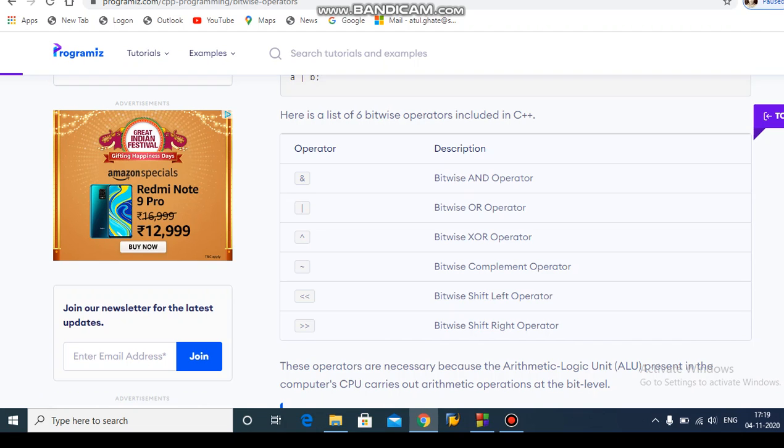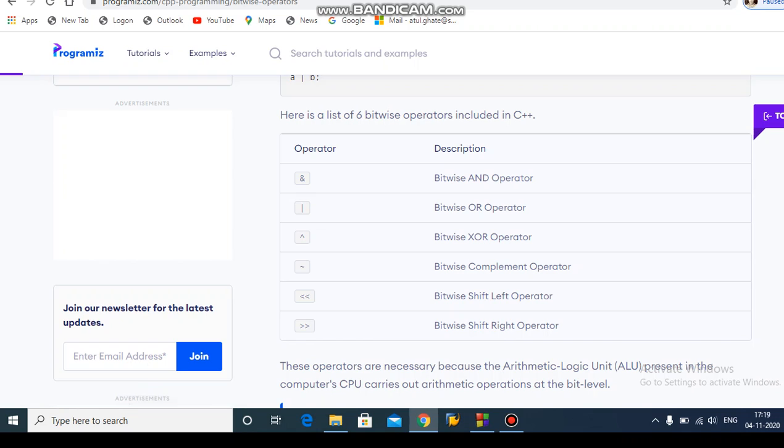The third is the bitwise XOR operator. The AND operator, the OR operator and the XOR operator each consist of their own logical table. Following the logical table we are seeing.